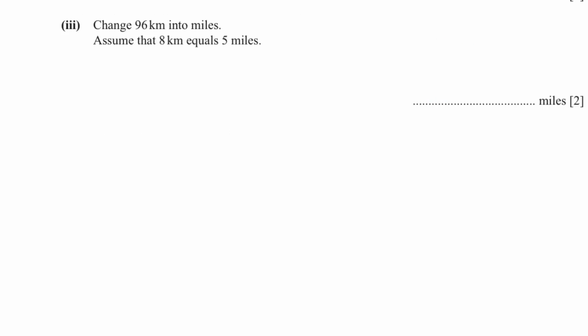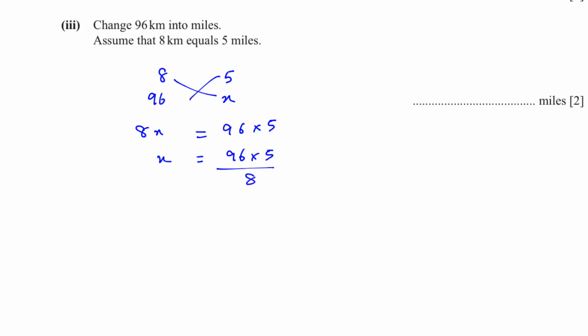Part 3, change 96 kilometers into miles. Assume that 8 kilometers equals 5 miles. So 8 kilometers equals 5 miles. So 96 equals how many? Cross multiply. 8x is equal to 96 multiplied by 5, and x is equal to 96 multiplied by 5 divided by 8. 60 miles.